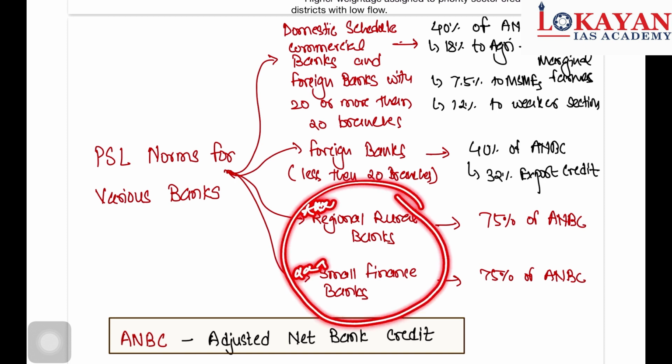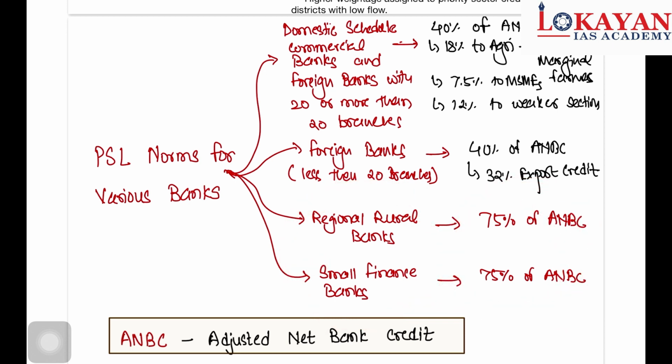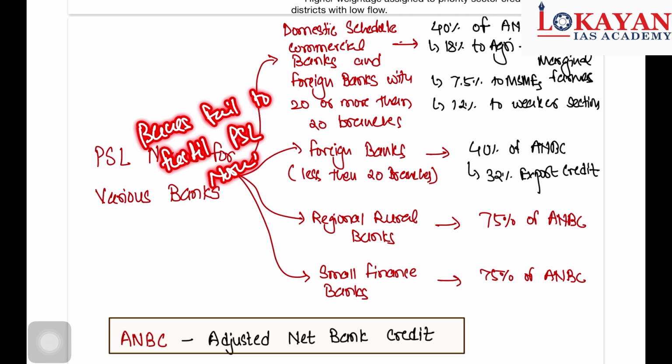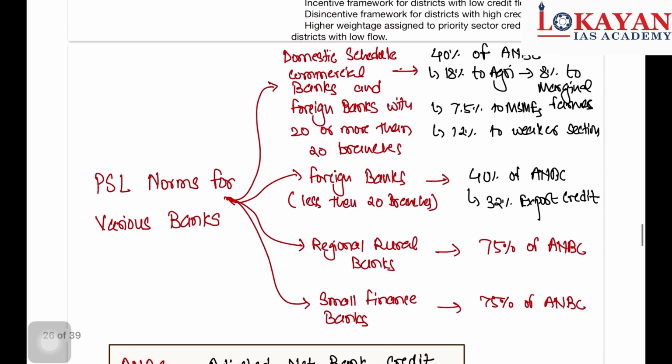Regional rural banks and small finance banks, 75% of PSL now. 75% of lending must be to the priority sector. Now what you have to do, you have to comment in the comment box what happens if banks fail to fulfill PSL norms. Just comment in the comment box. So this is some important stuff regarding PSL, just go through it.